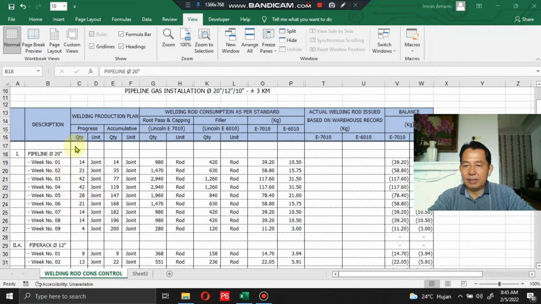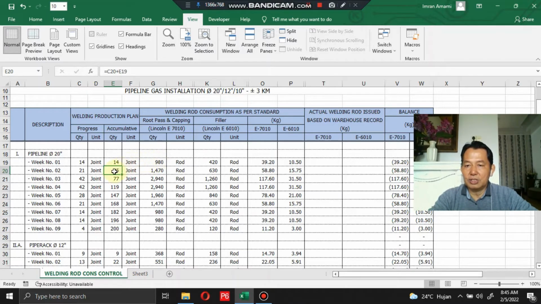In the other section, here is the welding production plan. This data is only for sample purposes, so it will be based on your project nature. In the accumulative welding production plan section, there is a formulation inside, so this section will accumulate automatically.